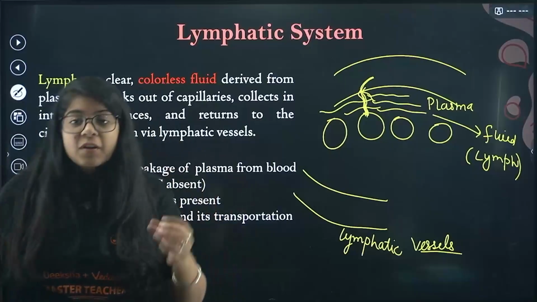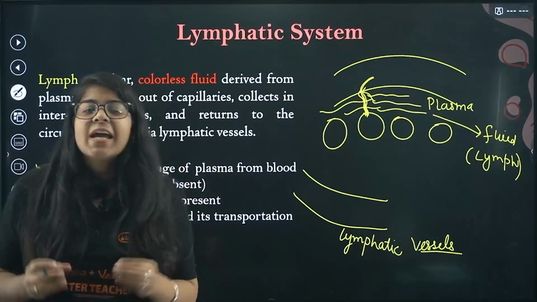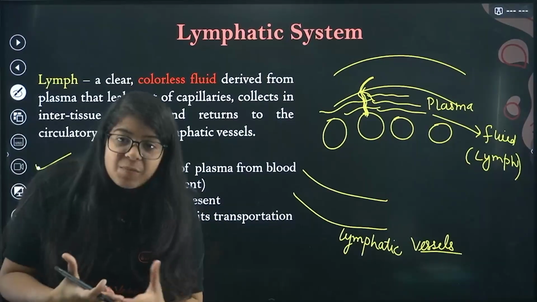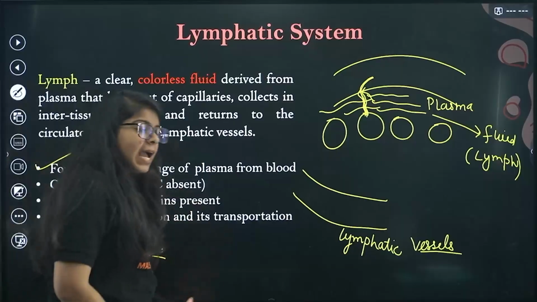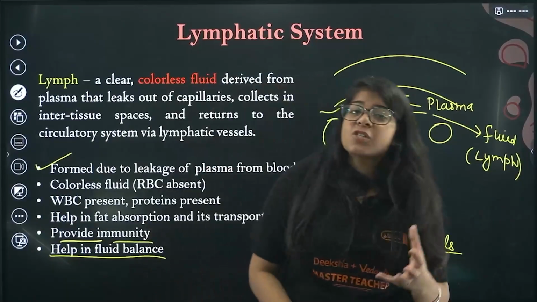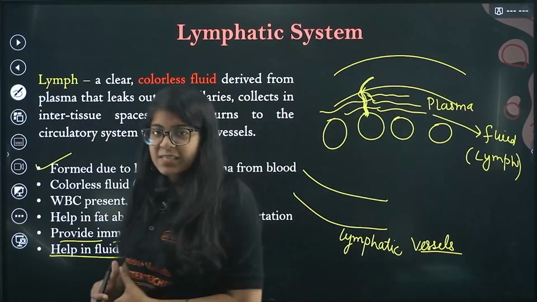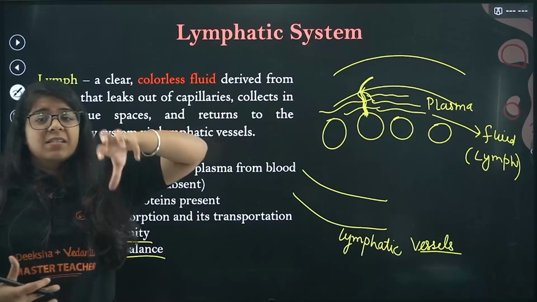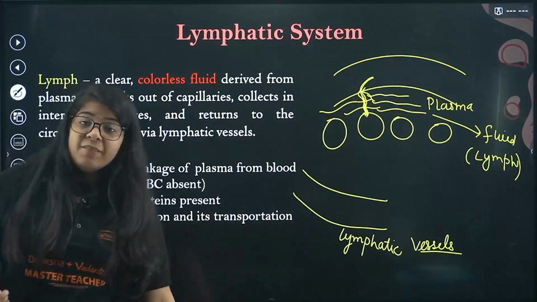It's just a colorless fluid derived from plasma which leaks out of the capillaries, right? And it is present in the intertissue spaces and it returns to the circulatory system via lymphatic vessels.